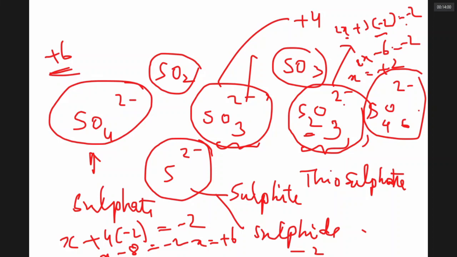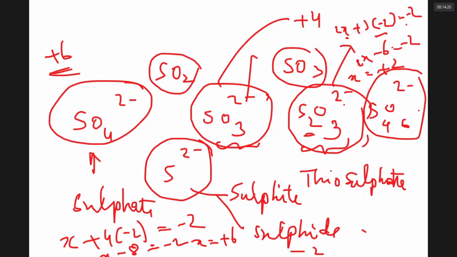In sulfite, on average, sulfur is +4. In sulfate ion, sulfur is +6. In sulfide ion, sulfur is -2. Sulfur has a tremendous ability to show variable oxidation states.